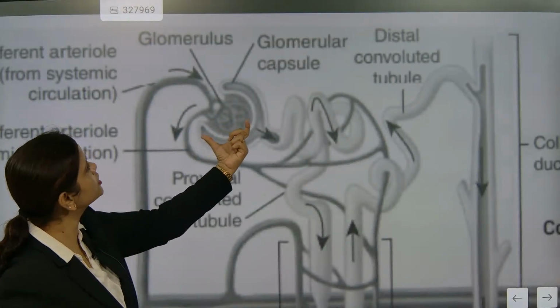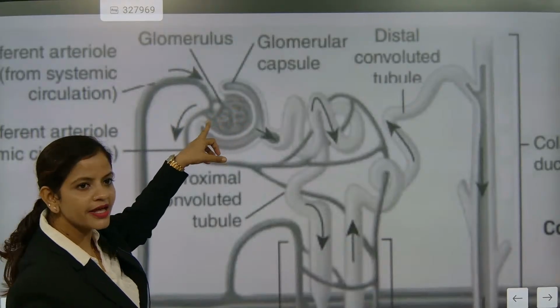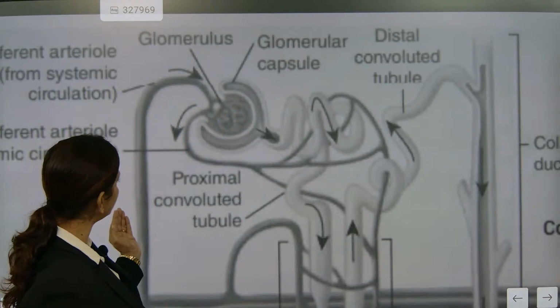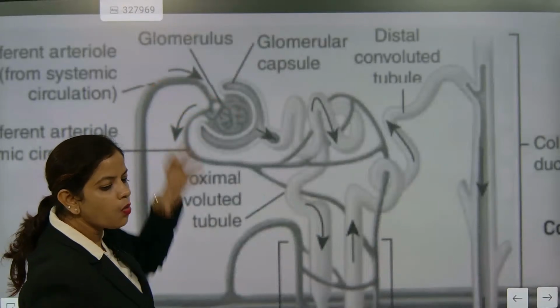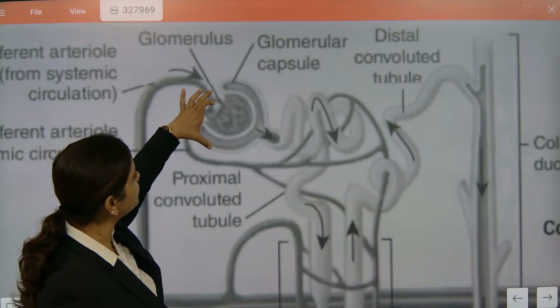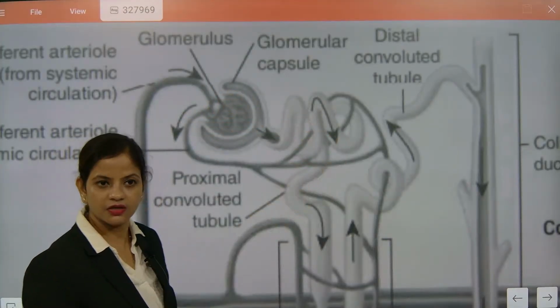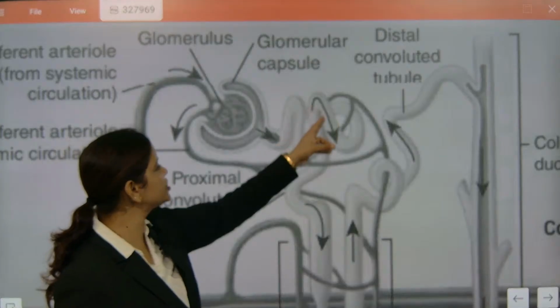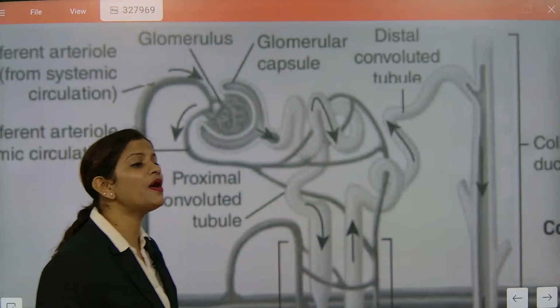This Bowman capsule is also called the glomerulus capsule. So why is it called glomerulus? Because can you see these vessel parts are there? When the oxygenated blood goes through these vessels, water and everything will be taken in. Understood? And through this glomerulus capsule, it will go inside the tubule section. So this tubule section will be taking the blood. Which part of the blood?